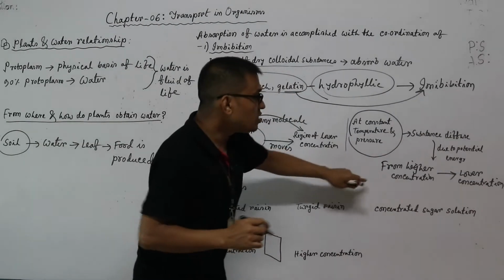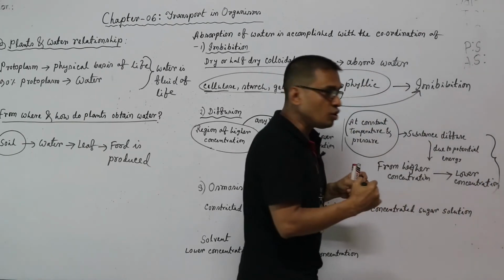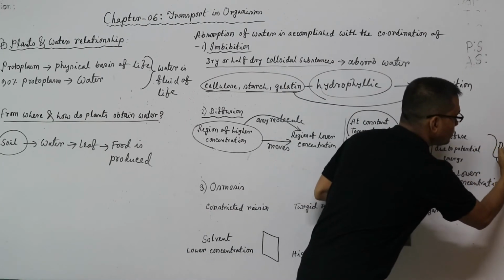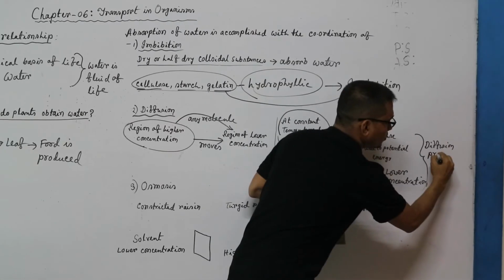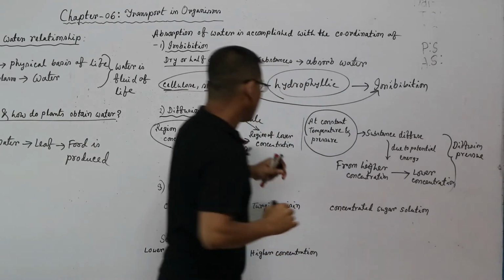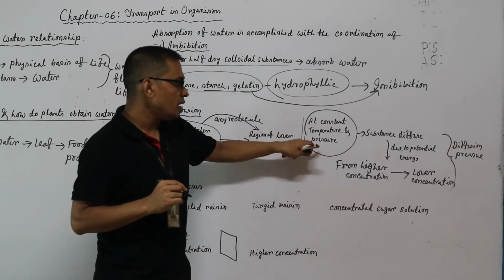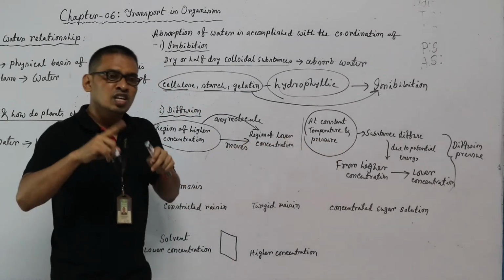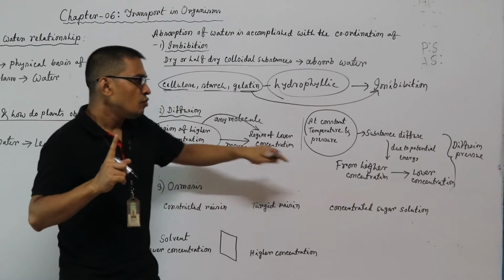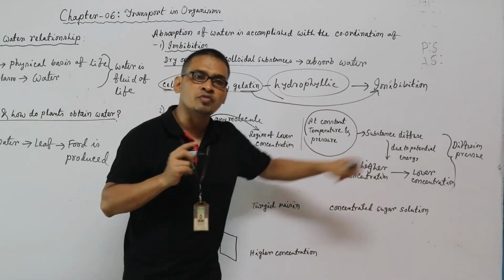And this is known as diffusion pressure. So we can say at constant temperature and pressure, the diffusion of substances due to potential energy from higher concentration to lower concentration is known as diffusion pressure.